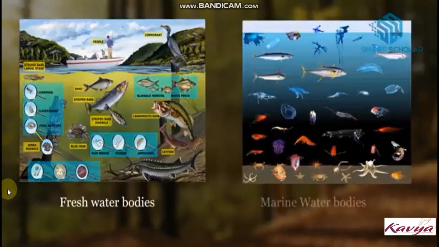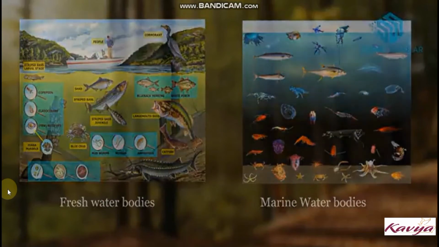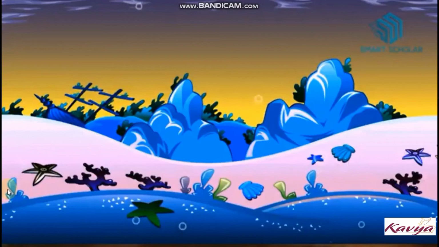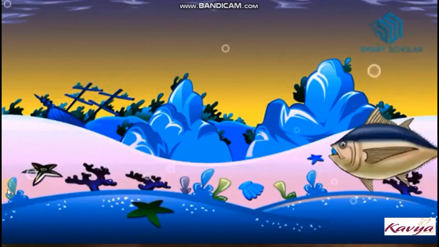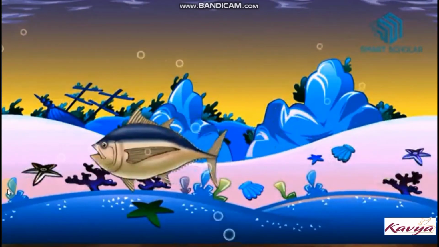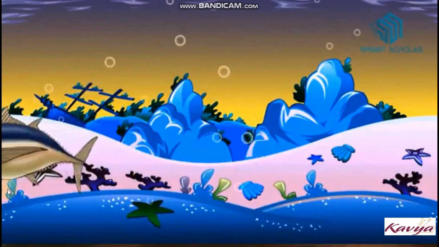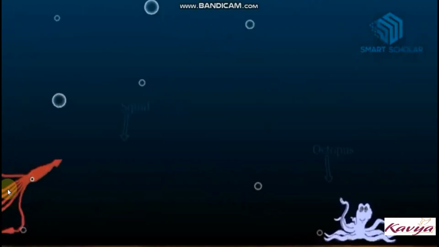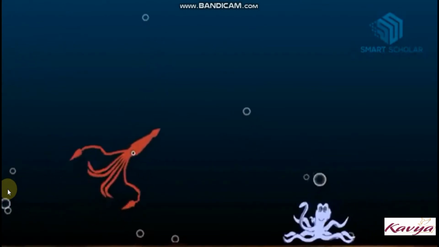Students, aquatic habitat includes all the freshwater and marine water regions like ponds, lakes, rivers and oceans respectively. Aquatic animals like fish have streamlined bodies which reduce friction and allow them to move in water.